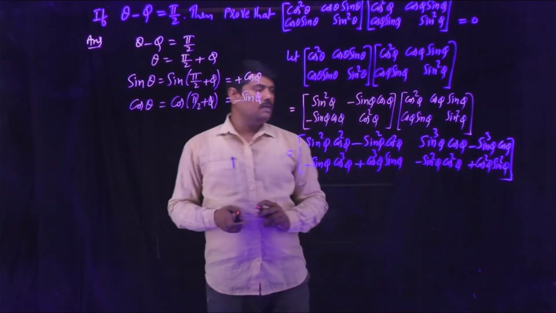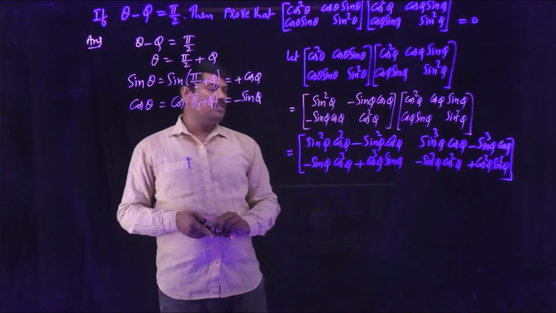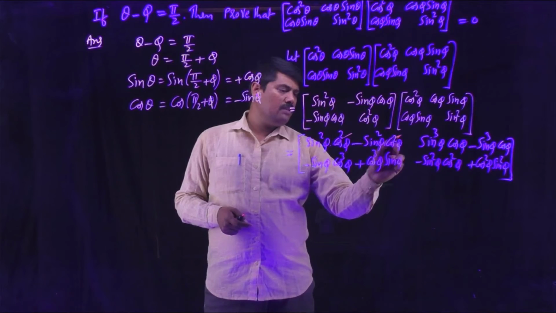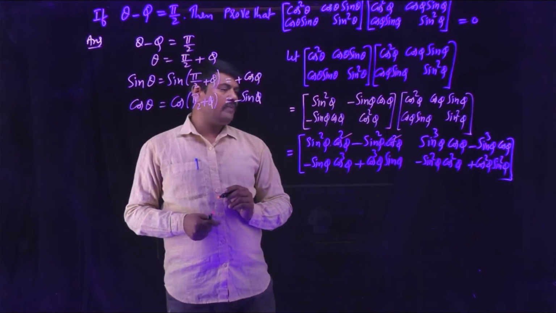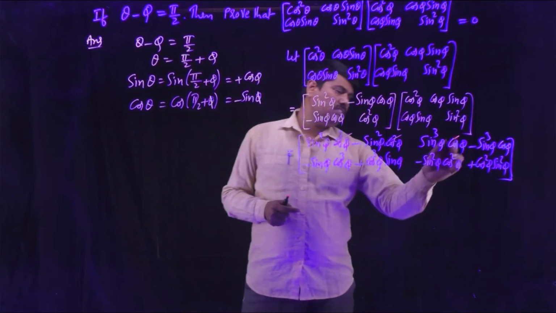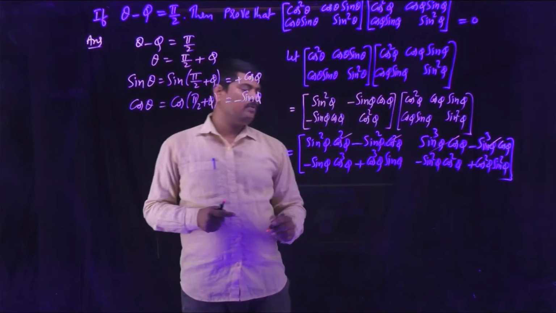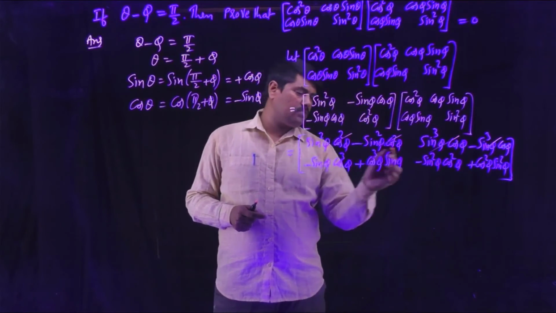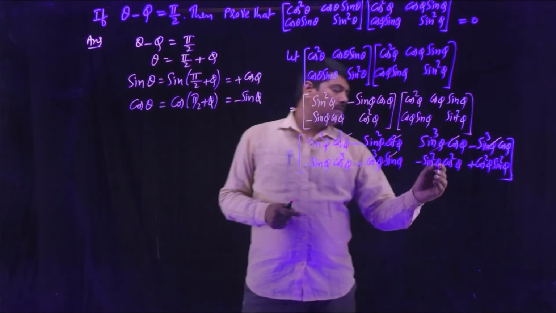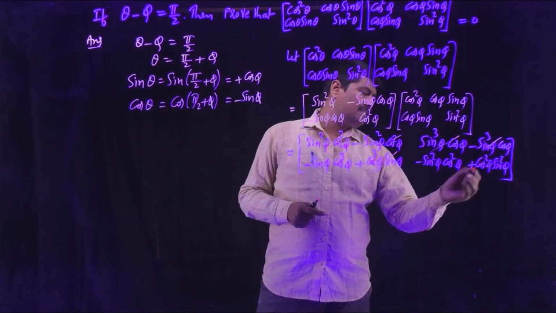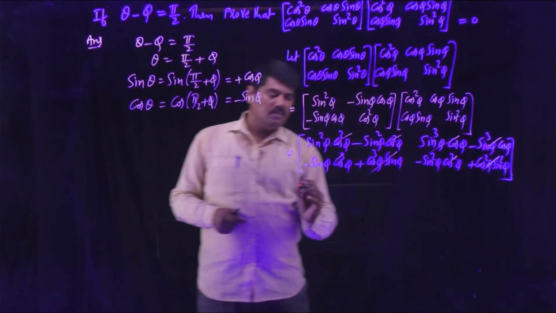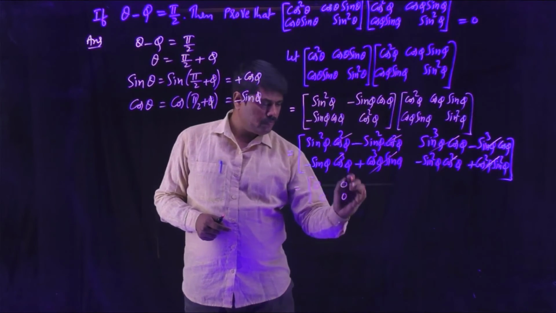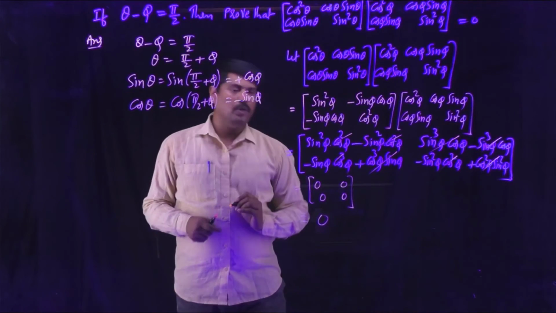Here you can observe in each element one positive value and one negative value. Sin square phi cos square phi minus sin square phi cos square phi becomes 0. The next is also one positive, one negative. Minus sin phi cos cube phi plus sin phi cos cube phi, these two get cancelled. Minus sin square phi cos square phi plus sin square phi cos square phi, these two get cancelled. You will get each element as 0, so the answer will be 0.